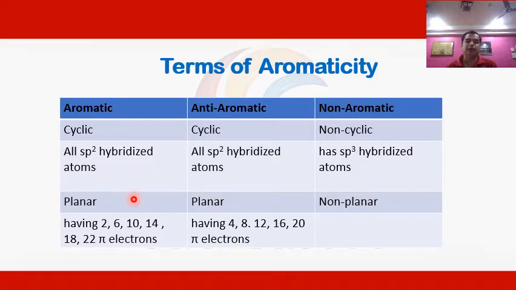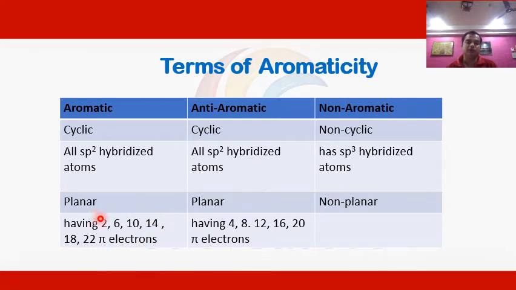They should also have a planar structure, that is, they should be flat. And one of the most important conditions for an aromatic compound is that it should follow the Huckel rule. That means 4n plus 2 pi electrons should be present in the compound to become aromatic, that is, pi electrons numbering 2, 6, 10, 14, 18, 22 in the cyclic ring.